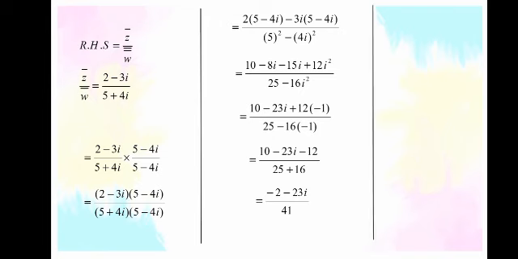Now z₀ over w₀ is written in the split form because we have to write in the standard form, that is a + bi: -2/41 - 23i/41. Here you can see the left hand side is equal to right hand side. And the question number 6, third part, you have to solve yourself. You have to multiply the terms with each other.